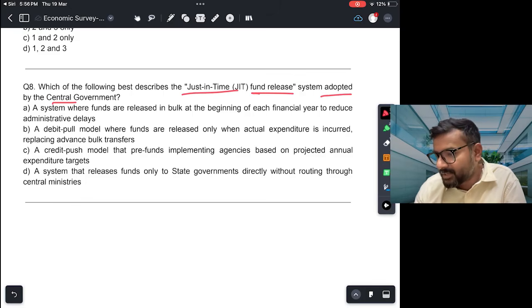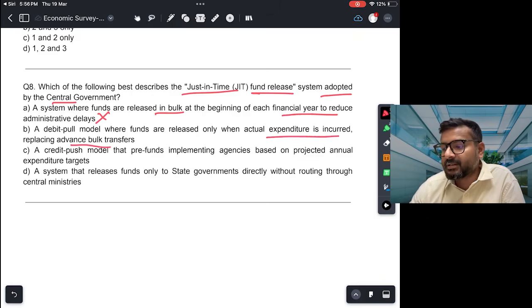A, a system where funds are released in bulk at the beginning of each financial year to reduce administrative delays. Of course, this is wrong. Bulk में at the beginning of the financial year नहीं हो रहा है. Second, a debit pull model where funds are released only when actual expenditure is incurred, replacing advanced bulk transfers. So this is the correct answer. जो A है वो पहले होता था, अब नाउ द गवर्नमेंट हैज अडॉप्टेड जस्ट इन टाइम फंड रिलीज.